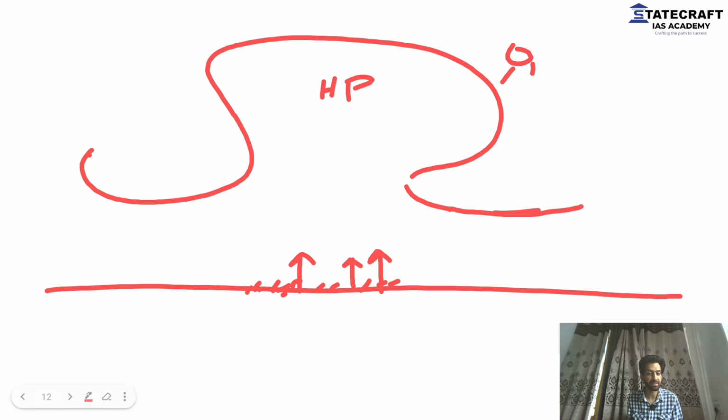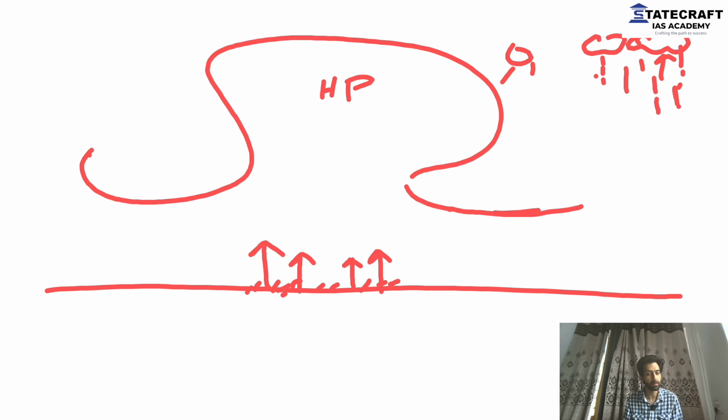Normally what happens is, you might have heard about it, you might have seen it around you as well. Whenever the ground heats, the air starts to rise, it will go up, form clouds, and there will be rainfall. But in this case, when the air starts to go up, we already have high pressure because of the jet stream.